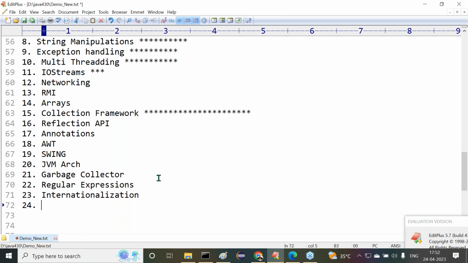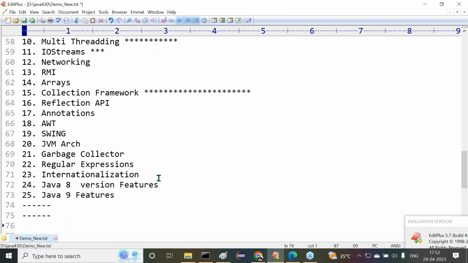After completion of this content, Java 8 version features. All right, from Java 8, next is Java 9 features, and so on and so on, like this. Maybe almost 35 to 36 now. At present, as per your say, Java 20th version I think is available, right? You said so, so Java 20th features also I'm going to prepare.